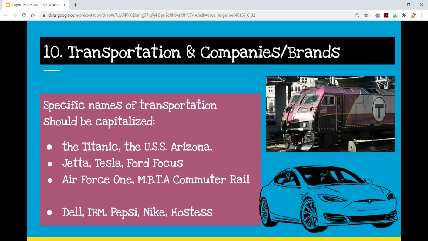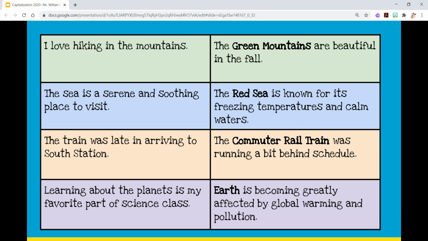And just to add to this, any company and brand is too. Whether that's Dell, IBM, Pepsi, Nike, Hostess. This includes for brands your sports teams, your bands that you like to listen to. So all that stuff goes under trademark or copyright or whatever you want to call it. Specific names of companies, specific names of brands, and likewise specific names of transportation, all are capitalized. Only a few rules left, so sorry that we're taking so long with this.